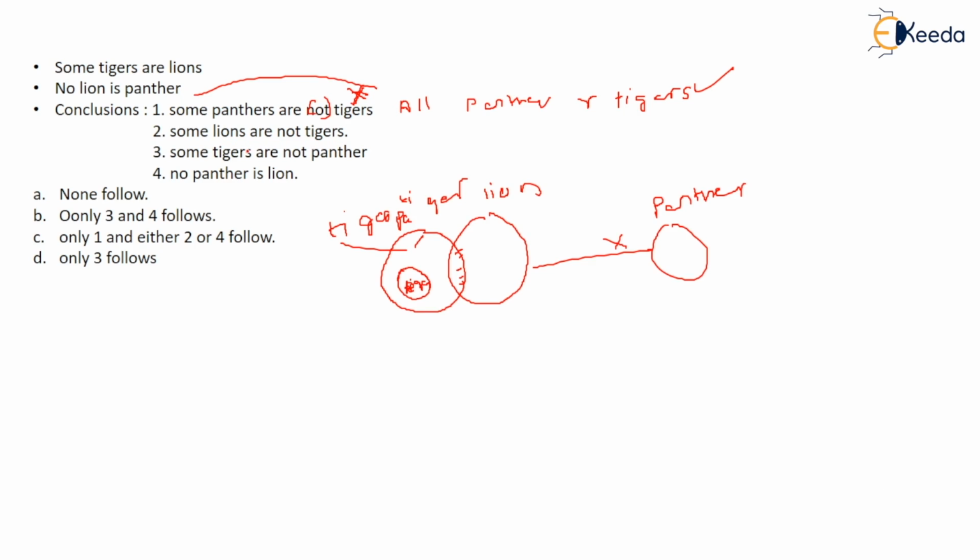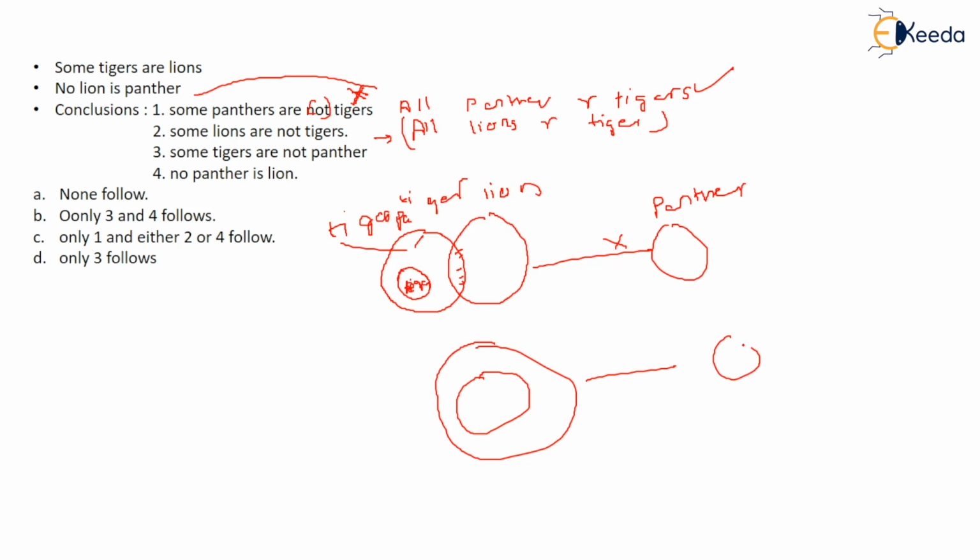Second, some lions are not tigers. What will be its opposite? That's all lions are tigers. This is opposite, right? All lions are tigers. So this is your lion, this is your tiger. So can all lions be tigers? Yes, it can happen, right? So the condition will remain the same. Panther is not interacting, right?